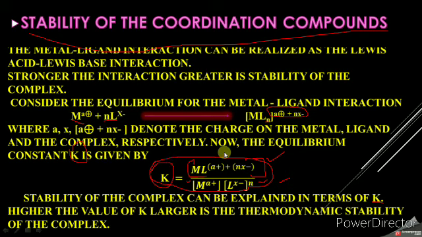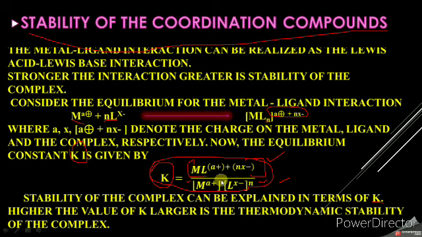Now the equilibrium constant K is written as the ratio of the concentration of product to the concentration of reactants, raised to the power of the stoichiometric coefficient. So ML_n is the complex, divided by the concentration of M^(a+) into the concentration of L^(x-) raised to n.